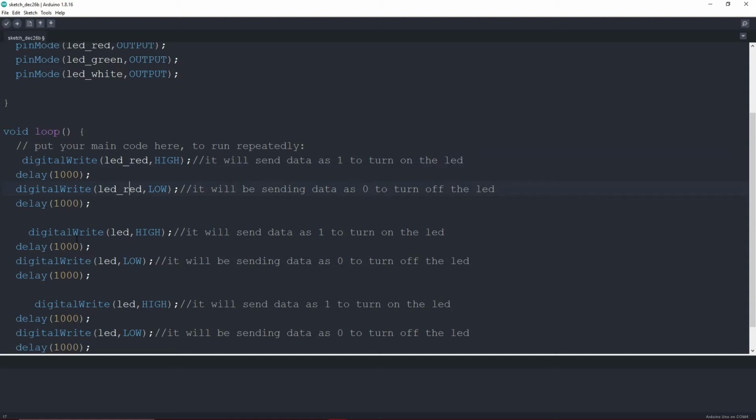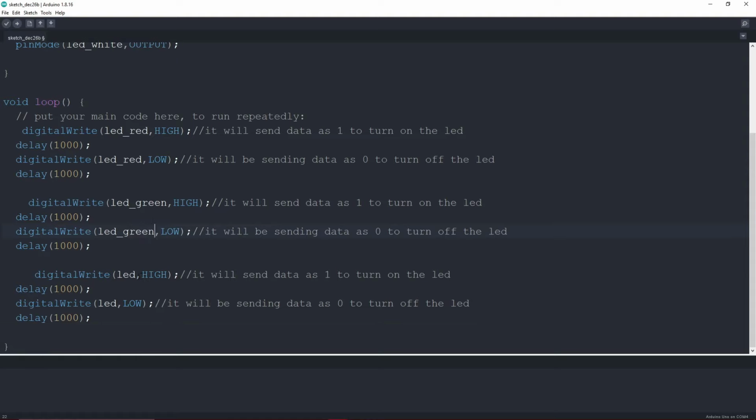Once that is done, it will turn on the green LED. So we'll just add here green. We'll do the same here. We want to turn off that LED, and we want to turn on the white LED, then after every 1 second, and this loop should go on infinitely. So I think this code should work, so we will just try to save this code.